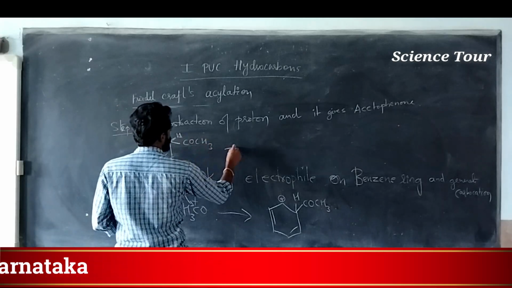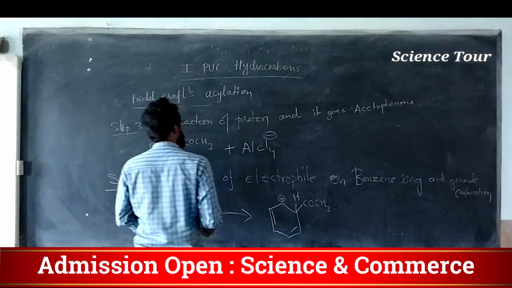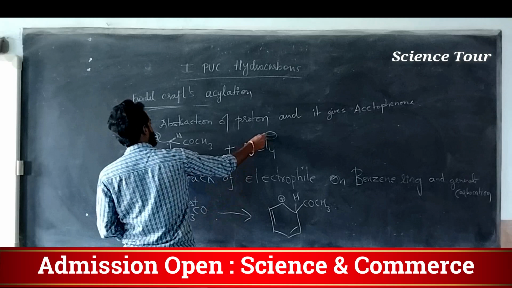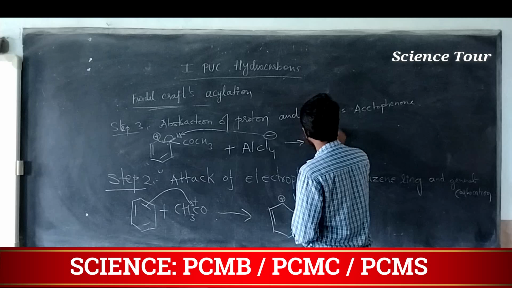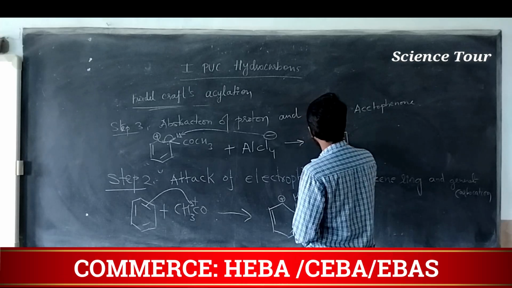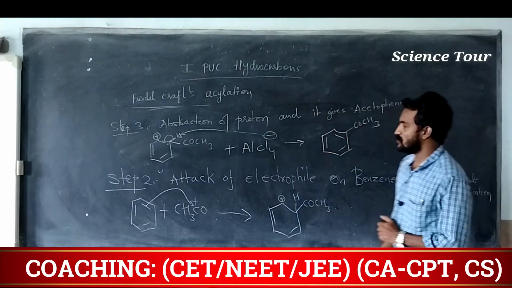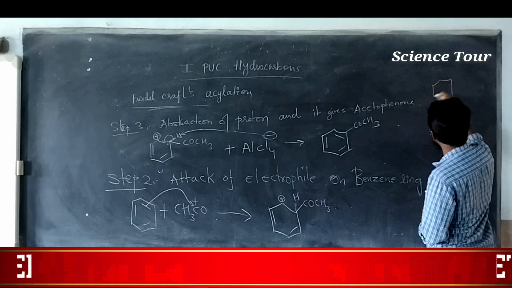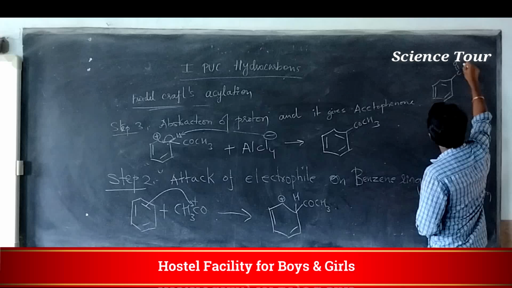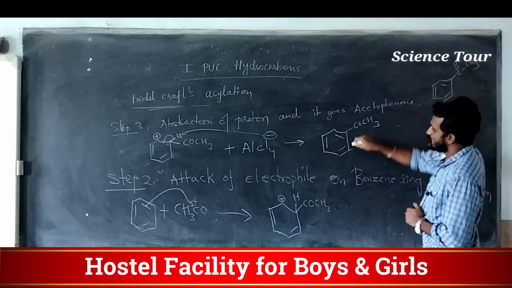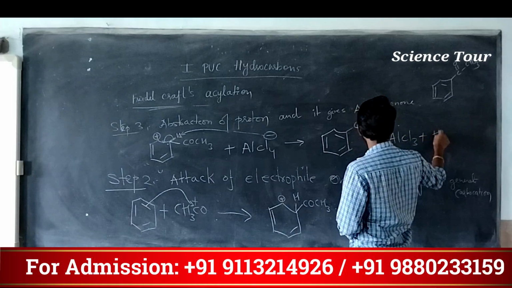Which one extracts this proton? AlCl4 minus. It has one extra Cl. That Cl will go and attack this particular H, and this bond comes back to neutralize the plus charge, and it gives, my dear students, COCH3. This is nothing but acetophenone. I can write this like this also, my dear students. Don't get confused, okay? In some question papers it may be given as COCH3. This is the same, acetophenone, and AlCl3 plus HCl.